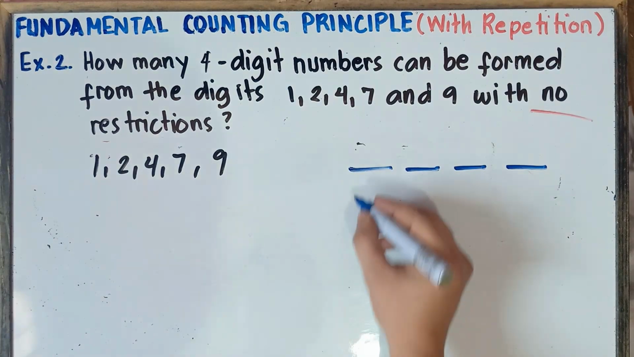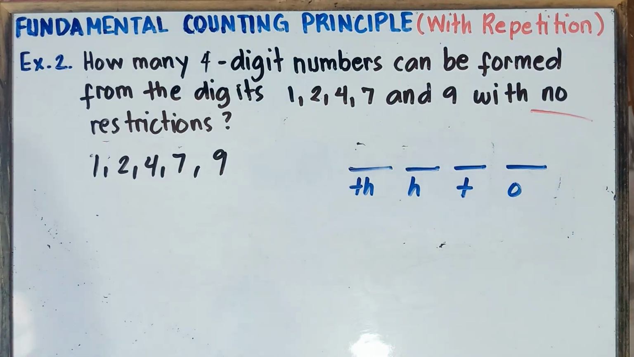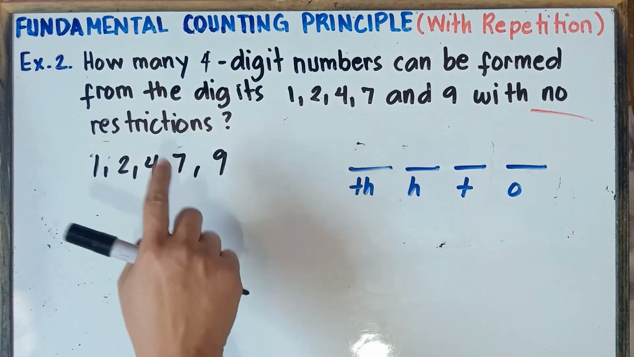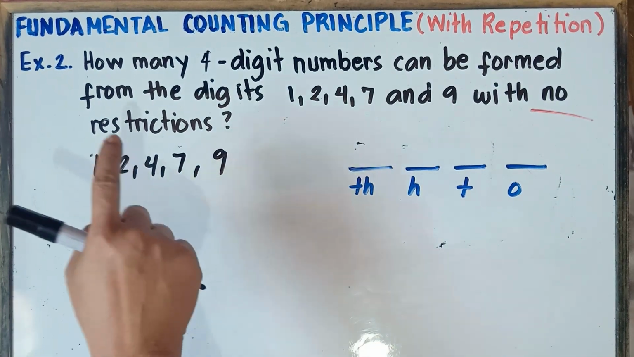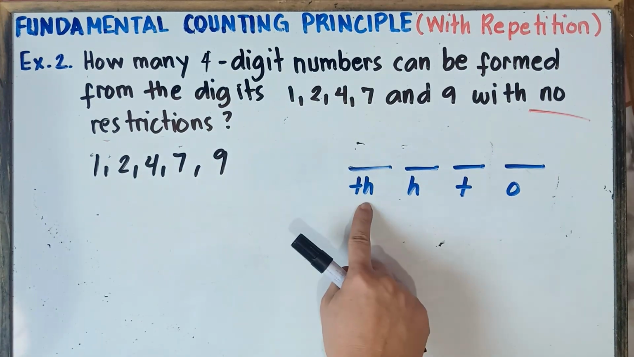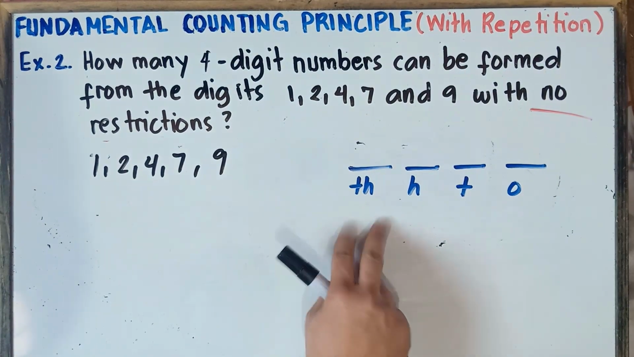So this will be thousands, hundreds, tens, and then ones. Once again, for thousands, you have 5 choices. You can select 7, 9, 4, 2, or 1. Once again, these are the place values: thousands, hundreds, tens, and then ones.